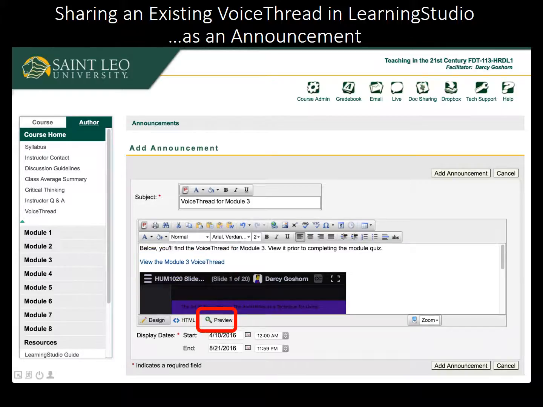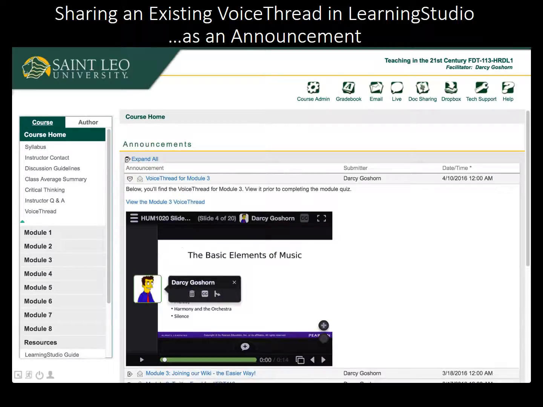Click the Preview Mode button to preview your announcement. When you're satisfied with your announcement, click the Add Announcement button to finish. Once your announcement is scheduled to start, it will appear as a normal announcement. Students will simply read it like any other announcement by clicking on its title to expand it.